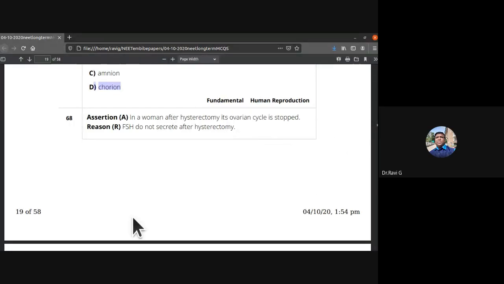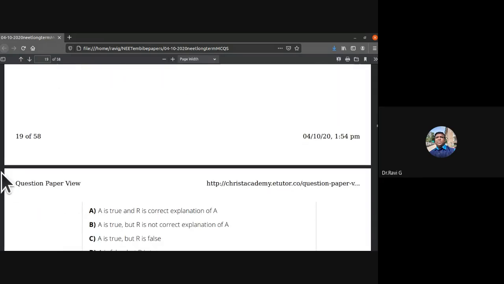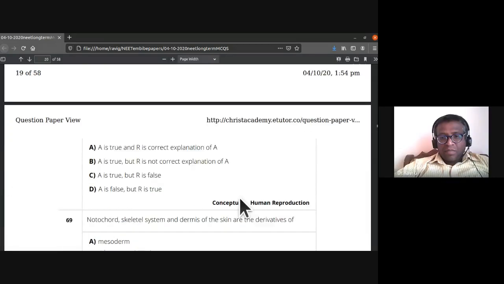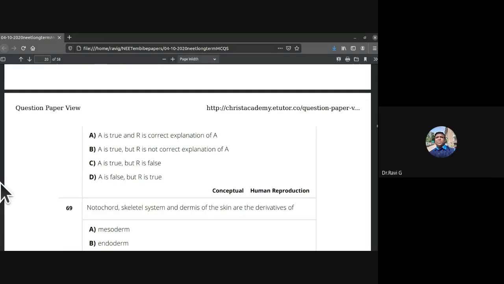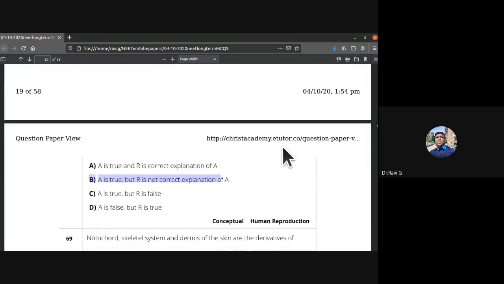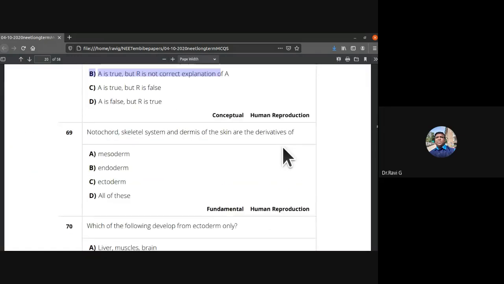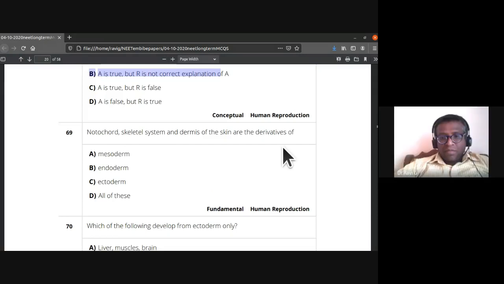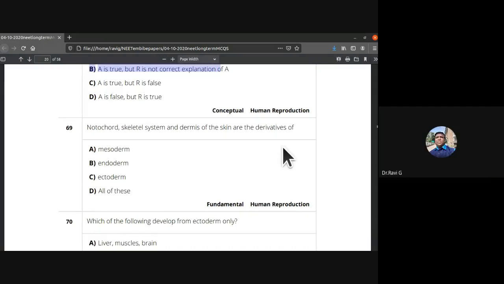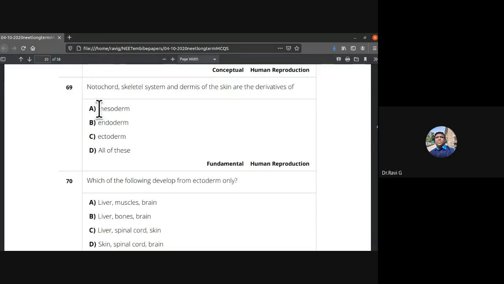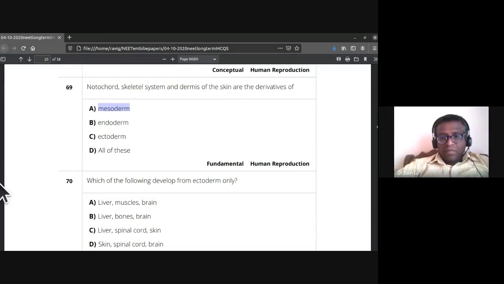In a woman after hysterectomy, its ovarian cycle is stopped. FSH do not secrete after hysterectomy. So assertion and reason. So these are the combination, which is the right one for it. Assertion is true, but reason is not correct explanation of A. Notochord, skeletal system, and dermis are derivatives of mesoderm. 69th answer is A, mesoderm.